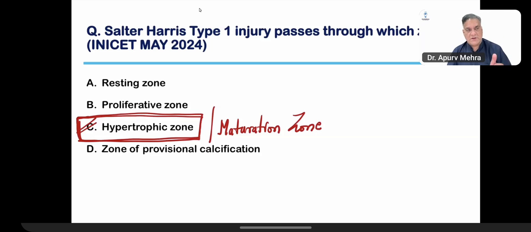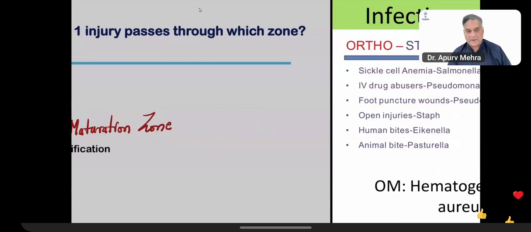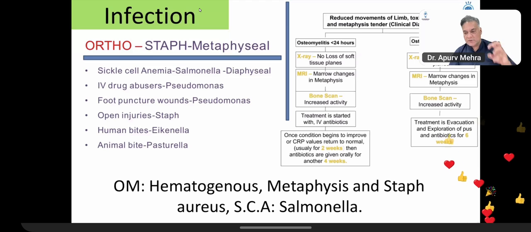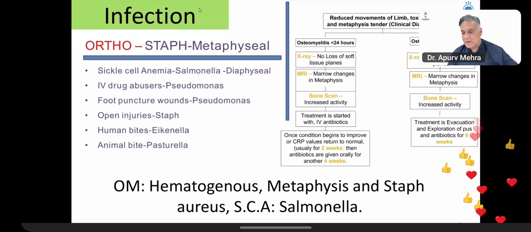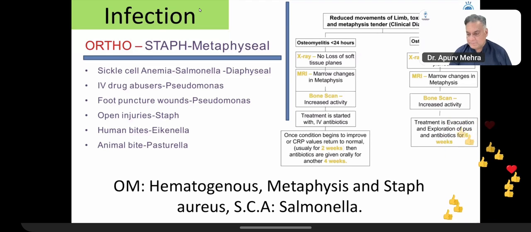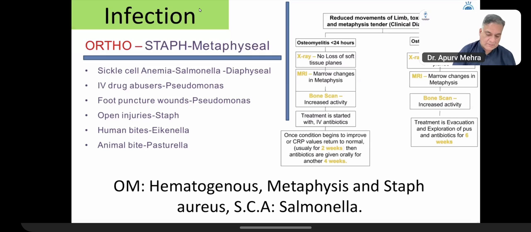Are you okay with the combination of the MCQs along with the important chapters? Thanks. In infections of orthopedics, Staph aureus is the most common one with metaphyseal involvement. Whenever you choose an organism, think of Staph aureus. All right. The second common organism that you need to remember is seen in sickle cell anemia, Salmonella, and it usually involves the diaphysis. Staph will involve the metaphysis, comes with the blood, hematogenous route. So osteomyelitis is hematogenous, metaphysis, Staph aureus. Sickle cell anemia, Salmonella is the organism.